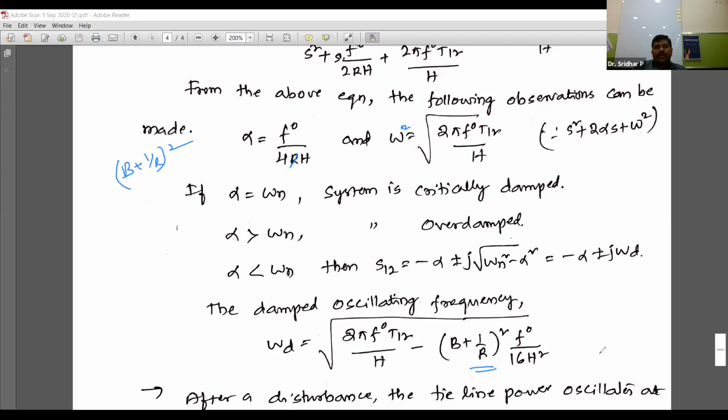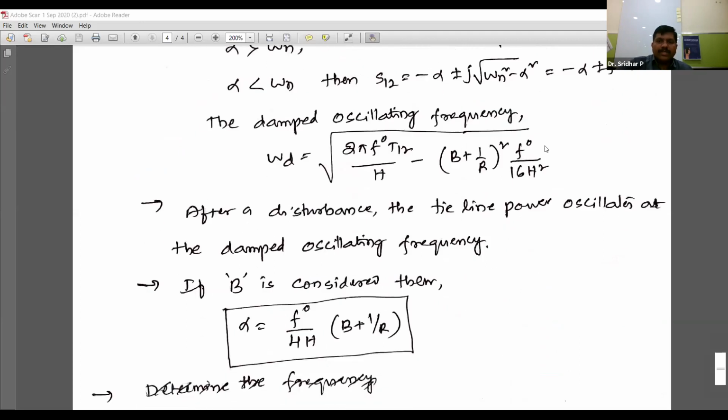So after any disturbance, this is the important expression you have to remember for the damped frequency of oscillation: the square root of 2 pi f naught T12 by H minus B plus 1 by R whole square into f naught by 16 H square. This is a very, very important expression.